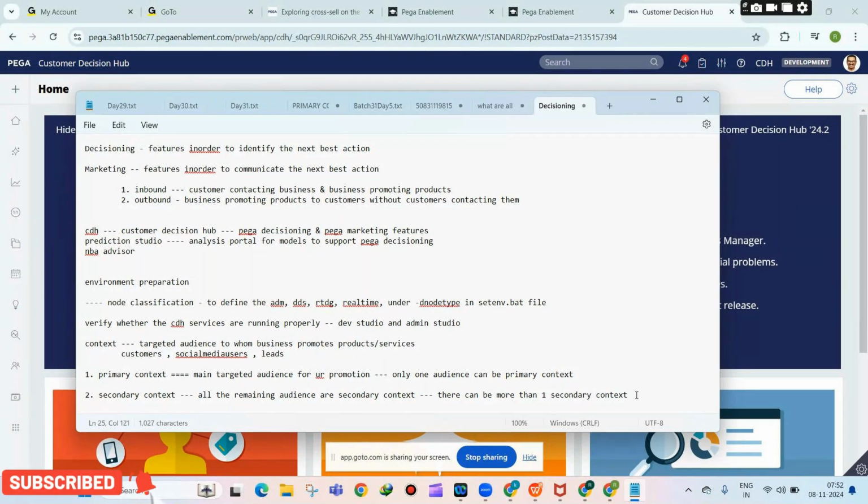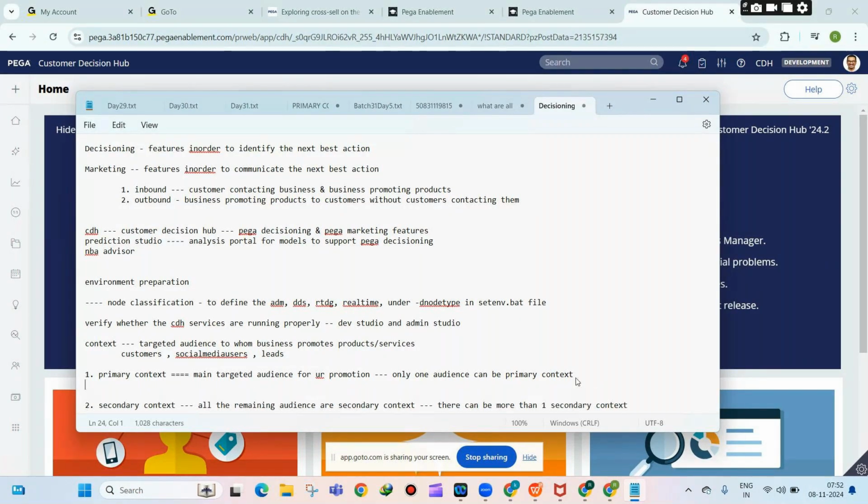Now there is also one more type, that is called associated data. Okay, so there is something called associated data. Associated data is nothing but the joined tables, right? For example, the joined tables, and for this particular context.